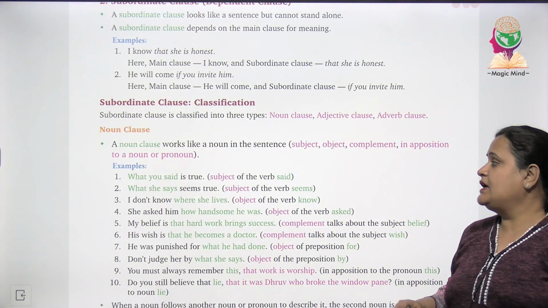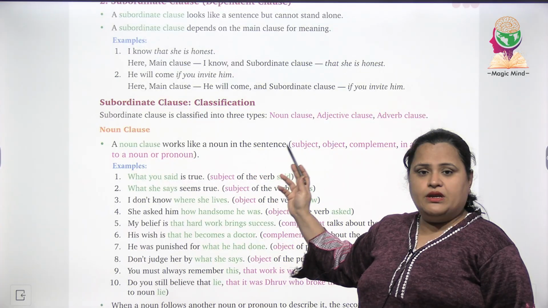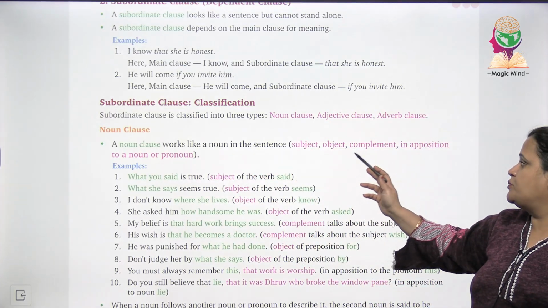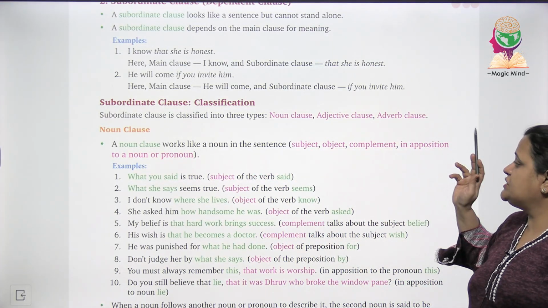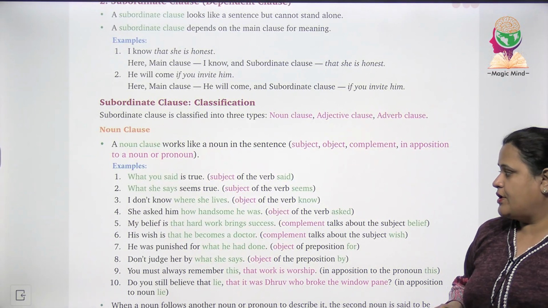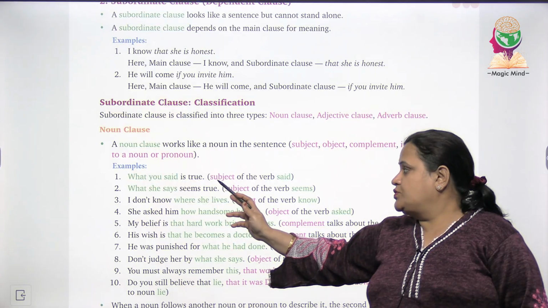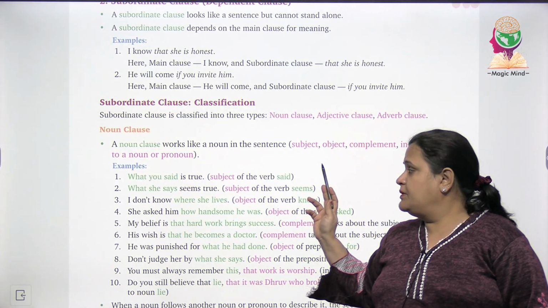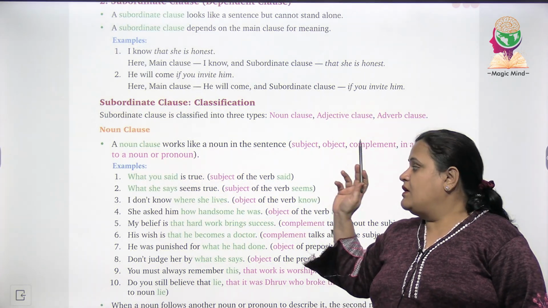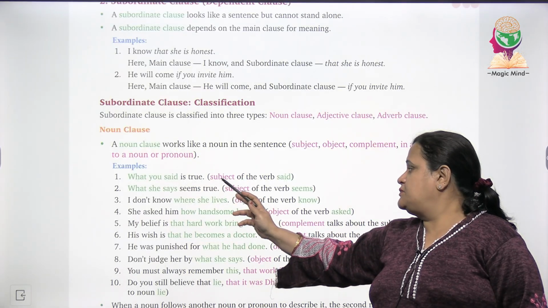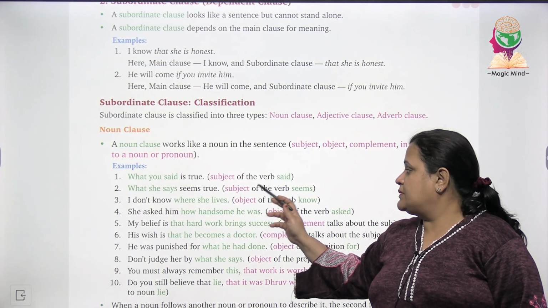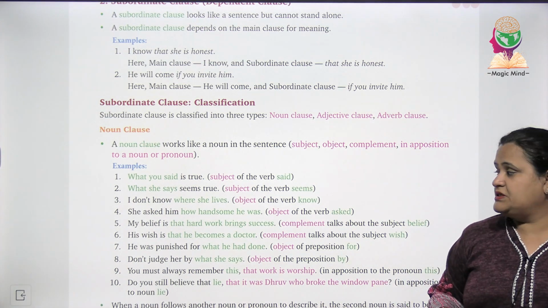Noun clause देखें. A noun clause works like a noun in a sentence. Subject, object, complement, in apposition to a noun or pronoun. Example देखेंगे. What you said is true. Subject of the verb said. Okay. What she says seems true. Subject of the verb seems.